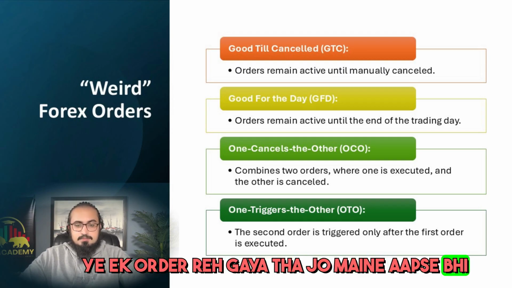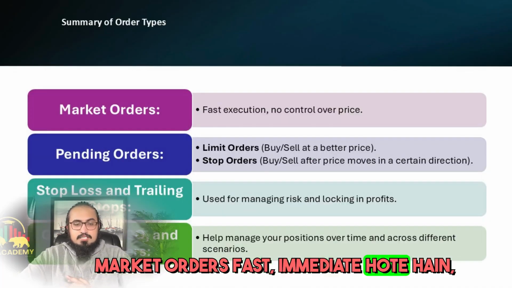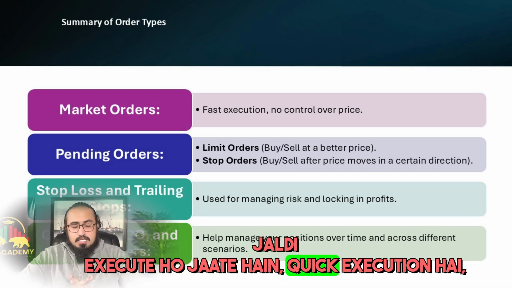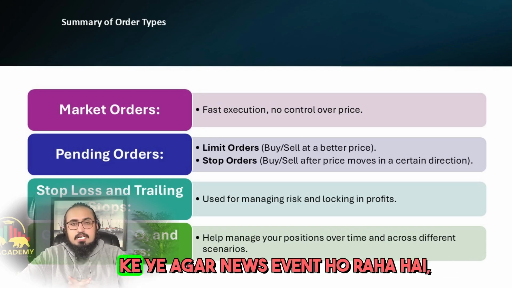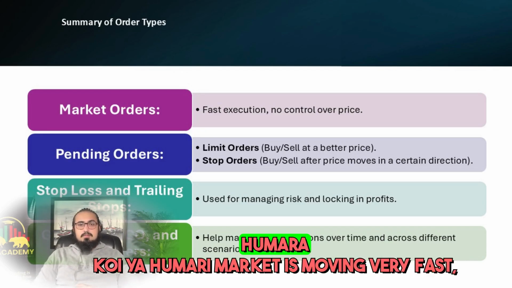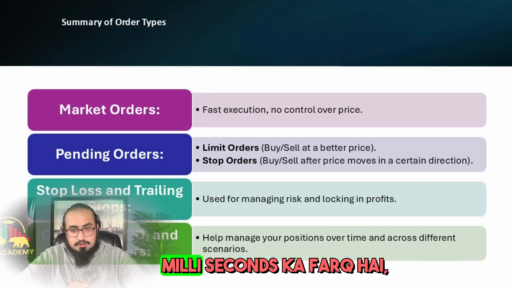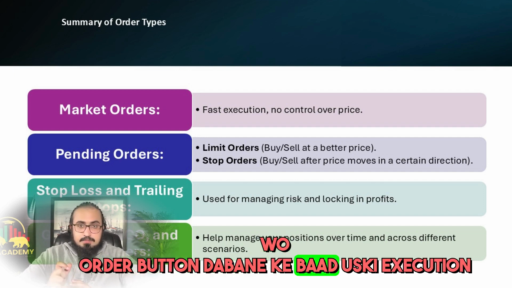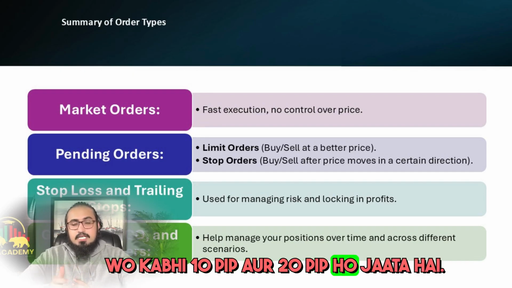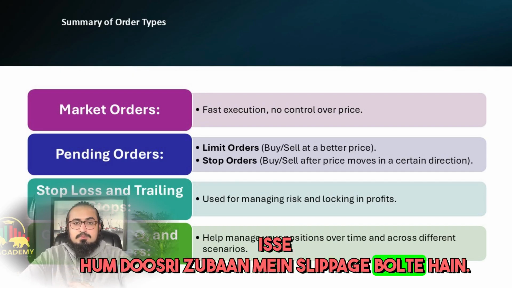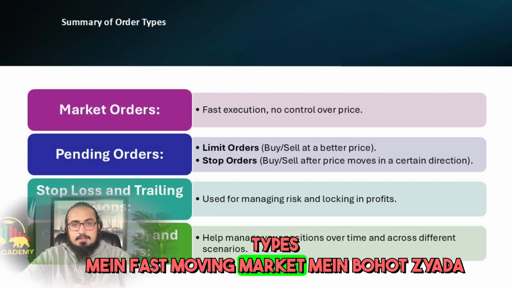This was one order left, which I have discussed with you. Advantages of the market order: they execute quickly, though there is a high probability of failure. What is the side effect of a market order? If there is a news event happening or the market is moving very fast, a difference of microseconds or milliseconds between pressing the order button and its execution will occur. It affects the price. Sometimes it becomes 10 or 20. We call it slippage. So the chances of slippage with the market execution order type in a fast-moving market are very high.